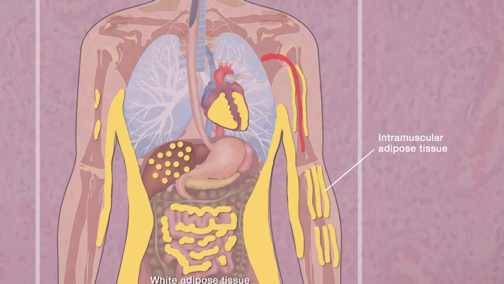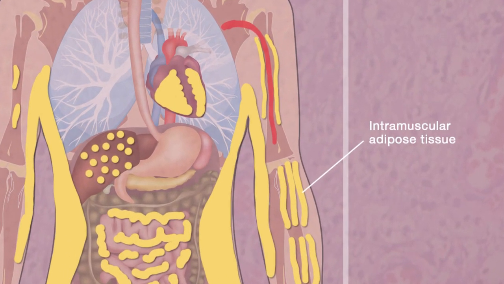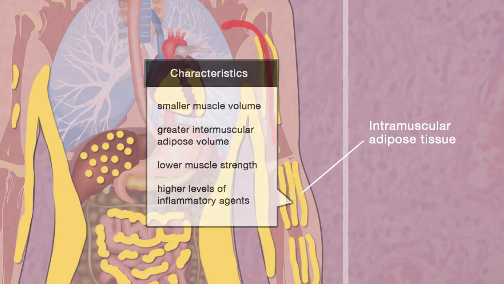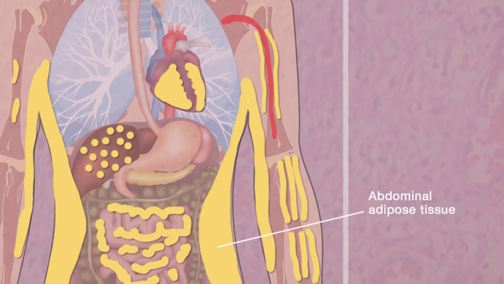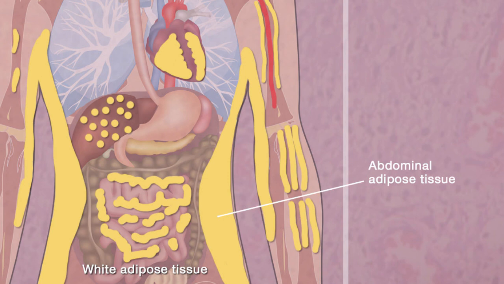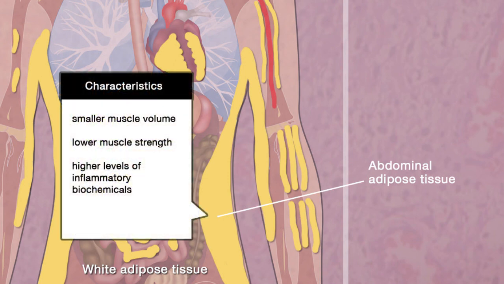Intermuscular adipose tissue is characterized by smaller muscle volume, greater intermuscular adipose volume, lower muscle strength, and higher levels of inflammatory agents. Abdominal adipose tissue, or AMAT, is characterized by smaller muscle volume, lower muscle strength, and higher levels of inflammatory biochemicals.